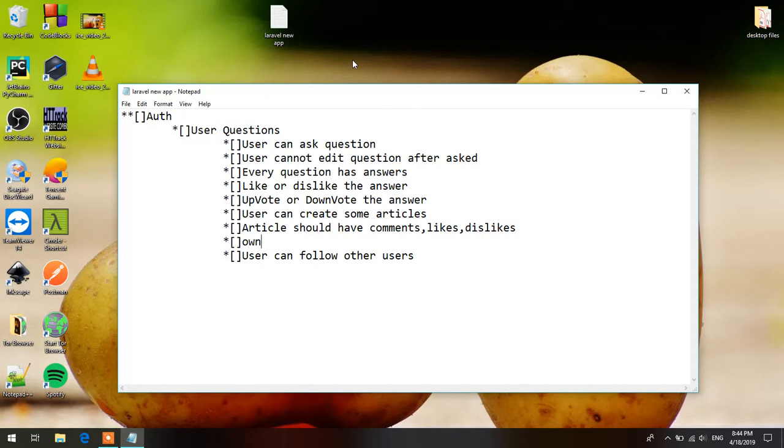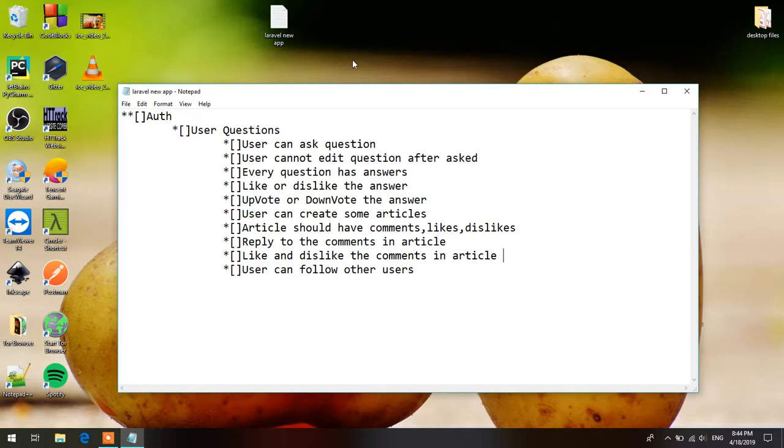So reply to the comments in article, and like and dislike the comments in article. What else? We'll see when we get there.